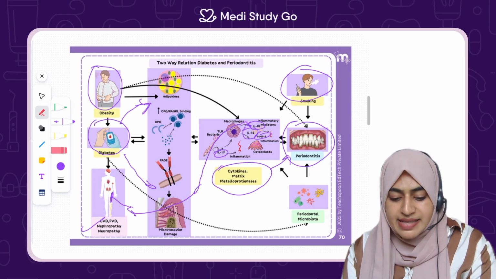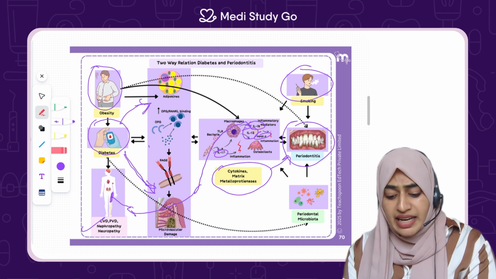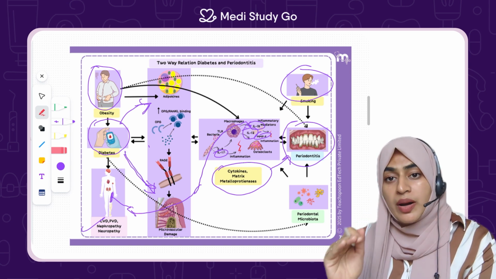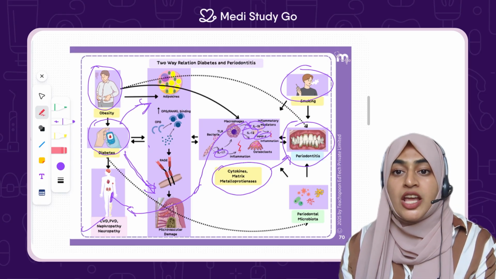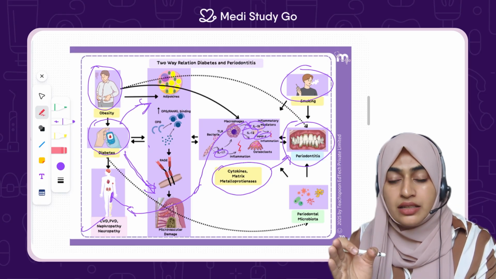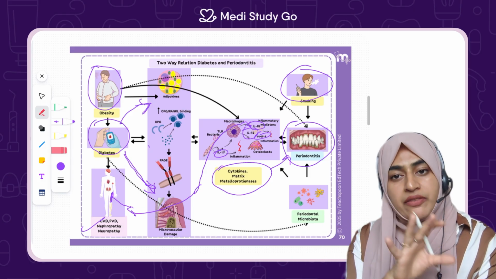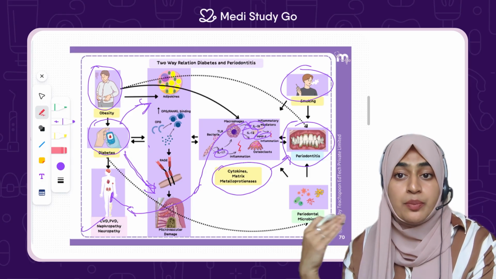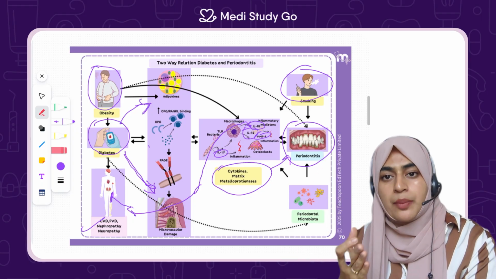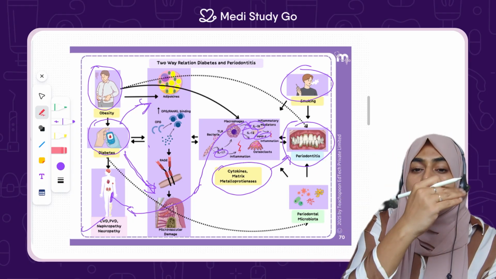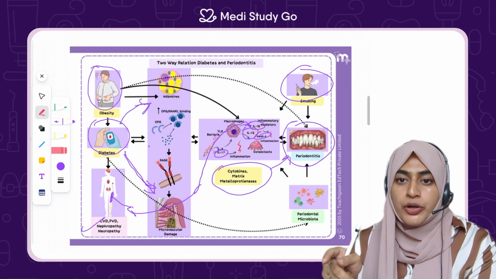Now, how exactly diabetes affects the periodontium is, again, it affects the different parts. One more thing which I forgot to tell you over here is how it affects the bone. Basically there's something called RANKL which helps in the destruction of the bone. Even in a normal person it is there, but it helps in bone turnover. On one side there is bone regeneration happening, and there is bone turnover happening. So OPG and RANKL, the balance between that is what causes the bone turnover.